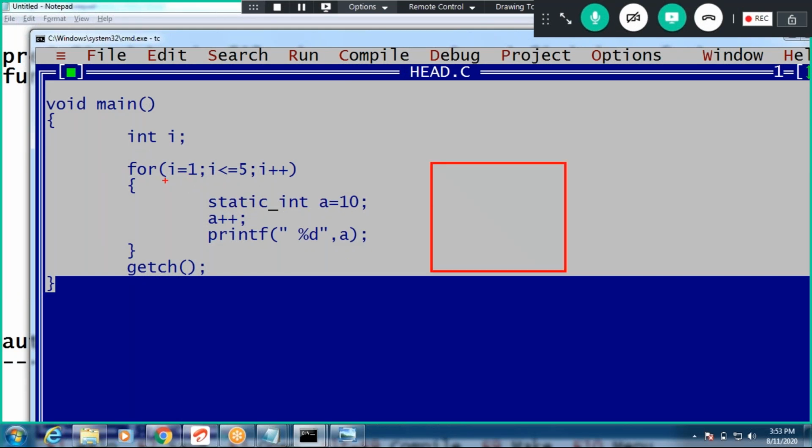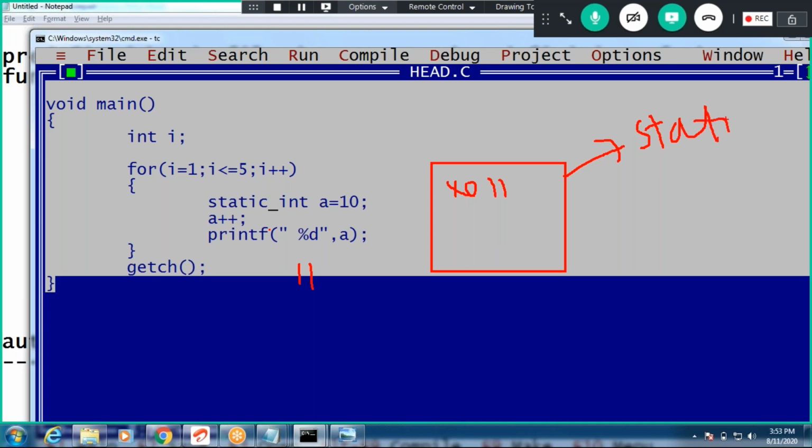Program execution is not complete, so this won't be deleted. Which memory location is this? Static. This is static, the previous was stack. This is static memory location, right? Now what is i plus plus, 2? It is already there, right? It won't load again. a plus plus, this is 12. Now this value 12 will be printed.